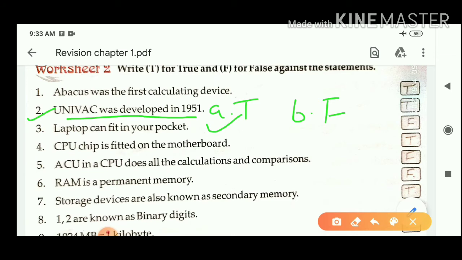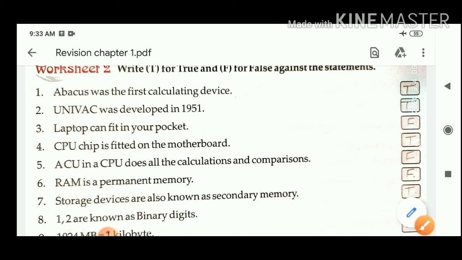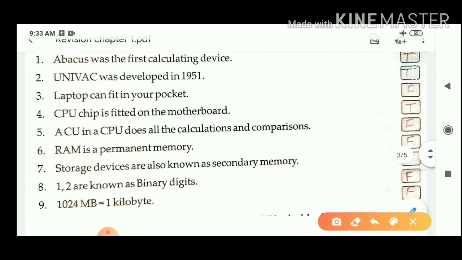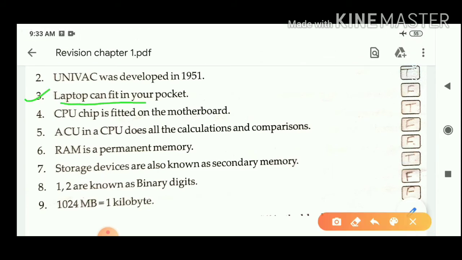Third question: laptop can fit in your pocket. Option A, true, and option B, false. The correct option is false.